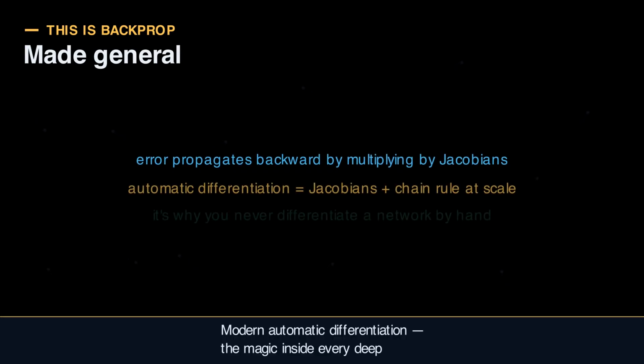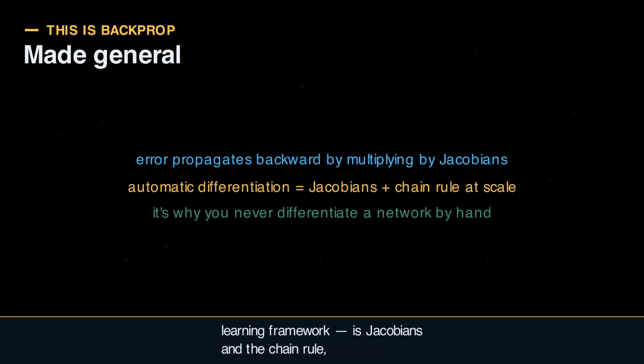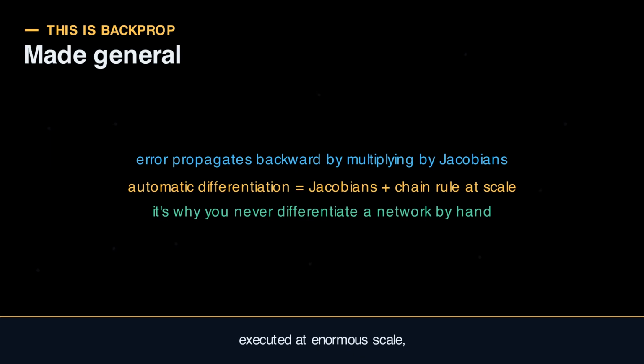Modern automatic differentiation, the magic inside every deep learning framework, is Jacobians and the chain rule, executed at enormous scale automatically. It is why you never differentiate a network by hand.